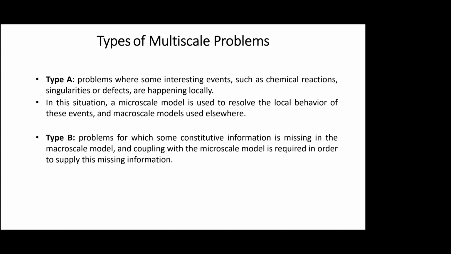So that information of those micro defects is important because that will affect your fatigue life, right? The macro cracking gets affected by these micro cracks. So this sort of coupling is required. Some constitutive information from the micro level to the macro level has to be passed in this case. So at least two levels of models have to be used in these problems.